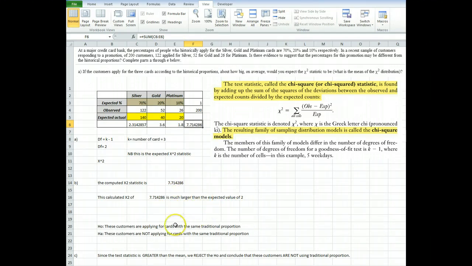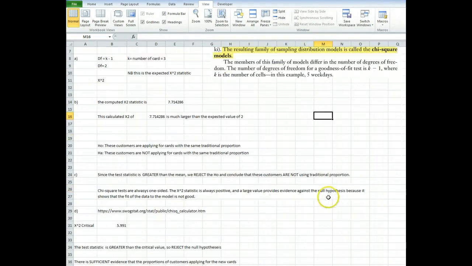Moving on, I think we're asked to state the alternative hypothesis as well as the null hypothesis. The null hypothesis is saying that these customers are applying for cards with the same traditional proportion. Alternatively, these customers are not applying for cards with the same traditional proportion.